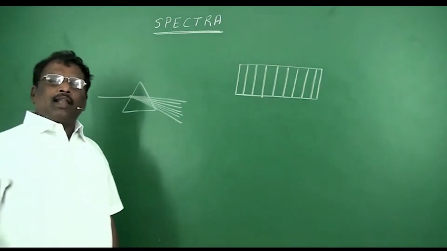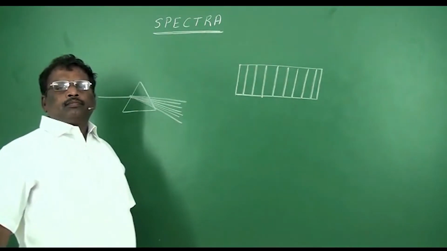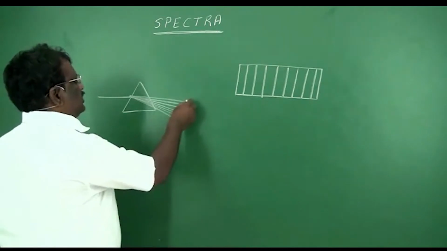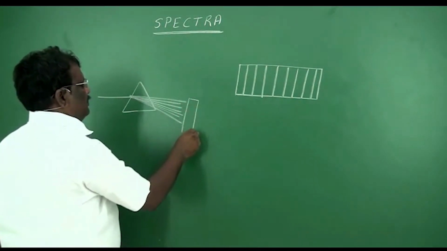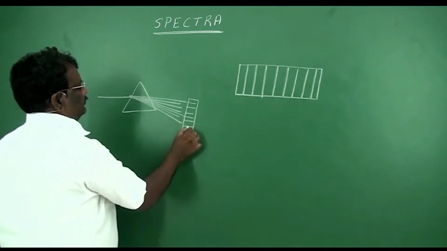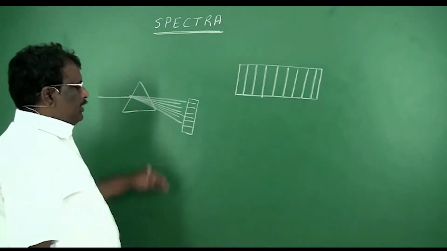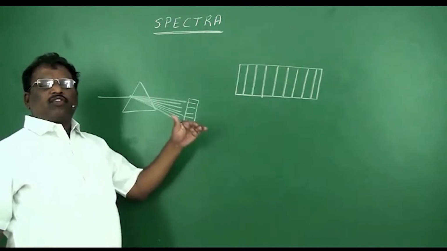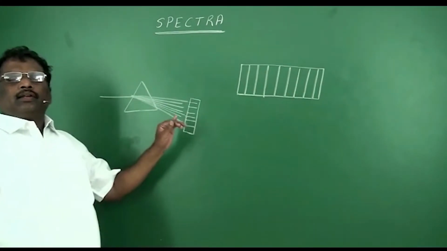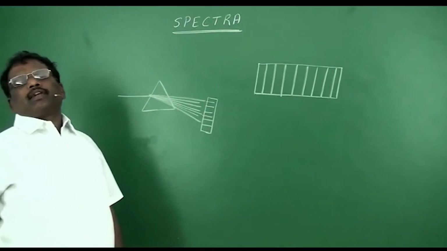When this dispersed light is recorded on a photographic plate, the image thus obtained will have 8 lines like this. And here there will be a clear indication of different colors. That's why this is said to be spectra.